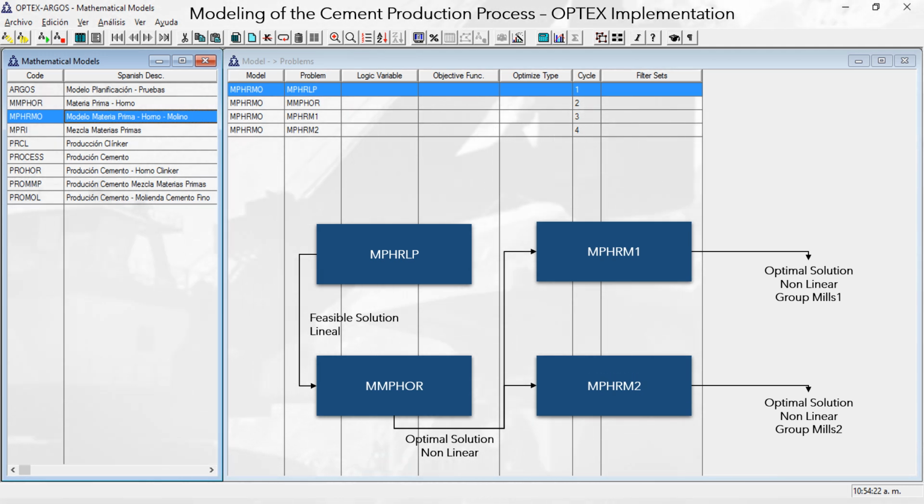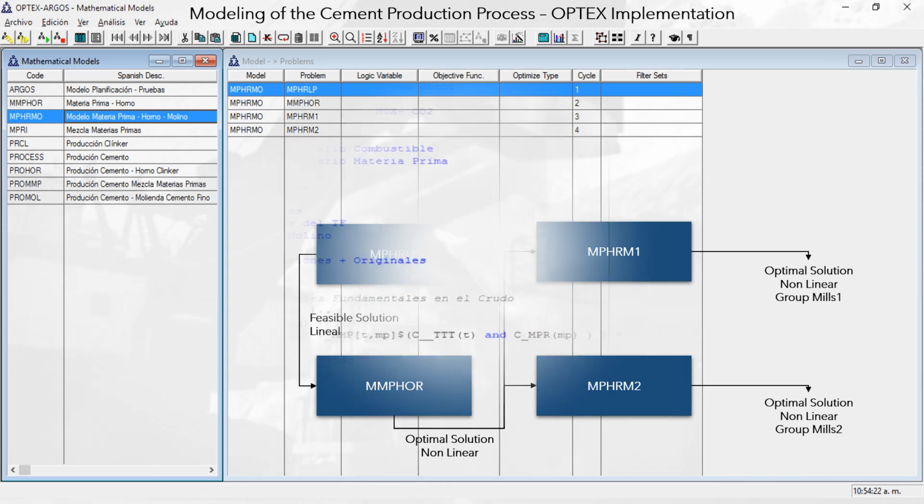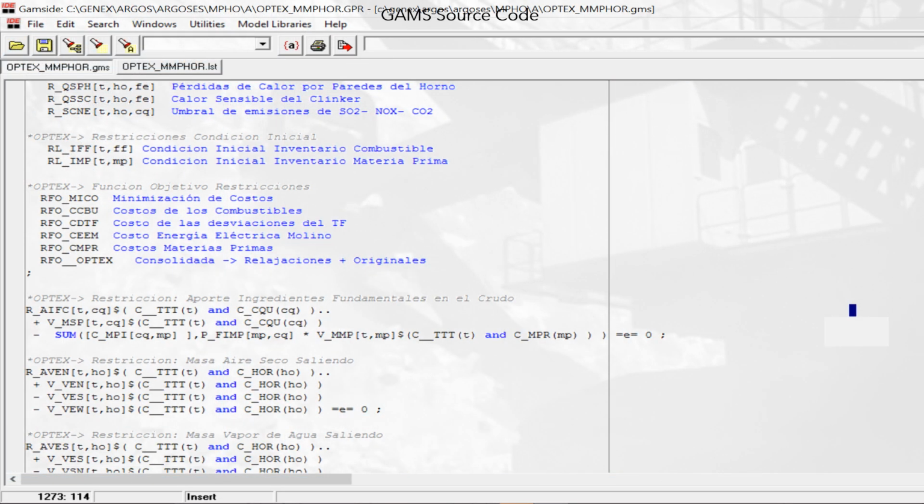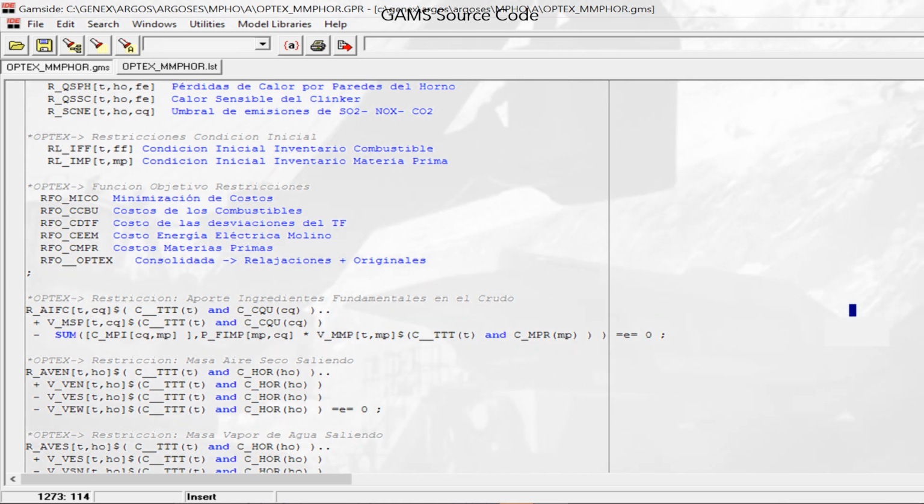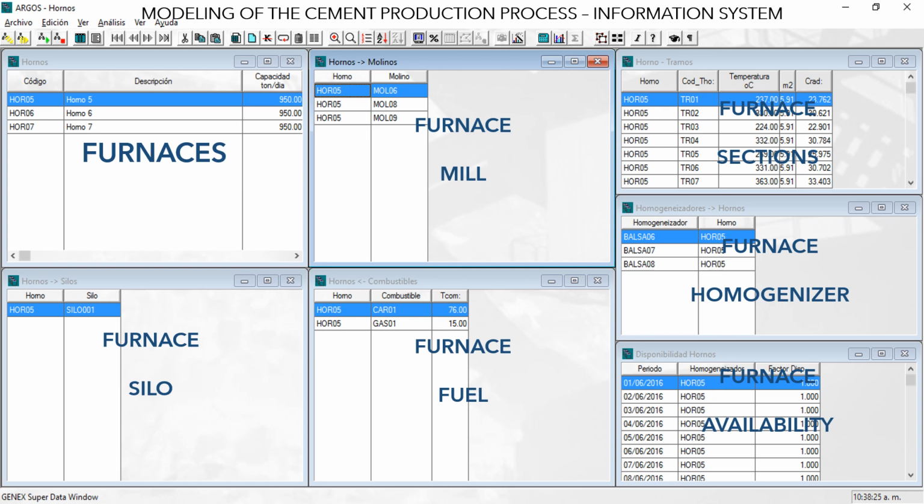This solution may not be optimal, but if desired it can be improved using an iterative algorithm, which modifies the boundary conditions, based on the gradients estimated by the dual variables. The screenshot presents the GAMS program of the mathematical model, which includes the math heuristics described. The screen capture features the furnace master table, and several of the related tables in the information system.